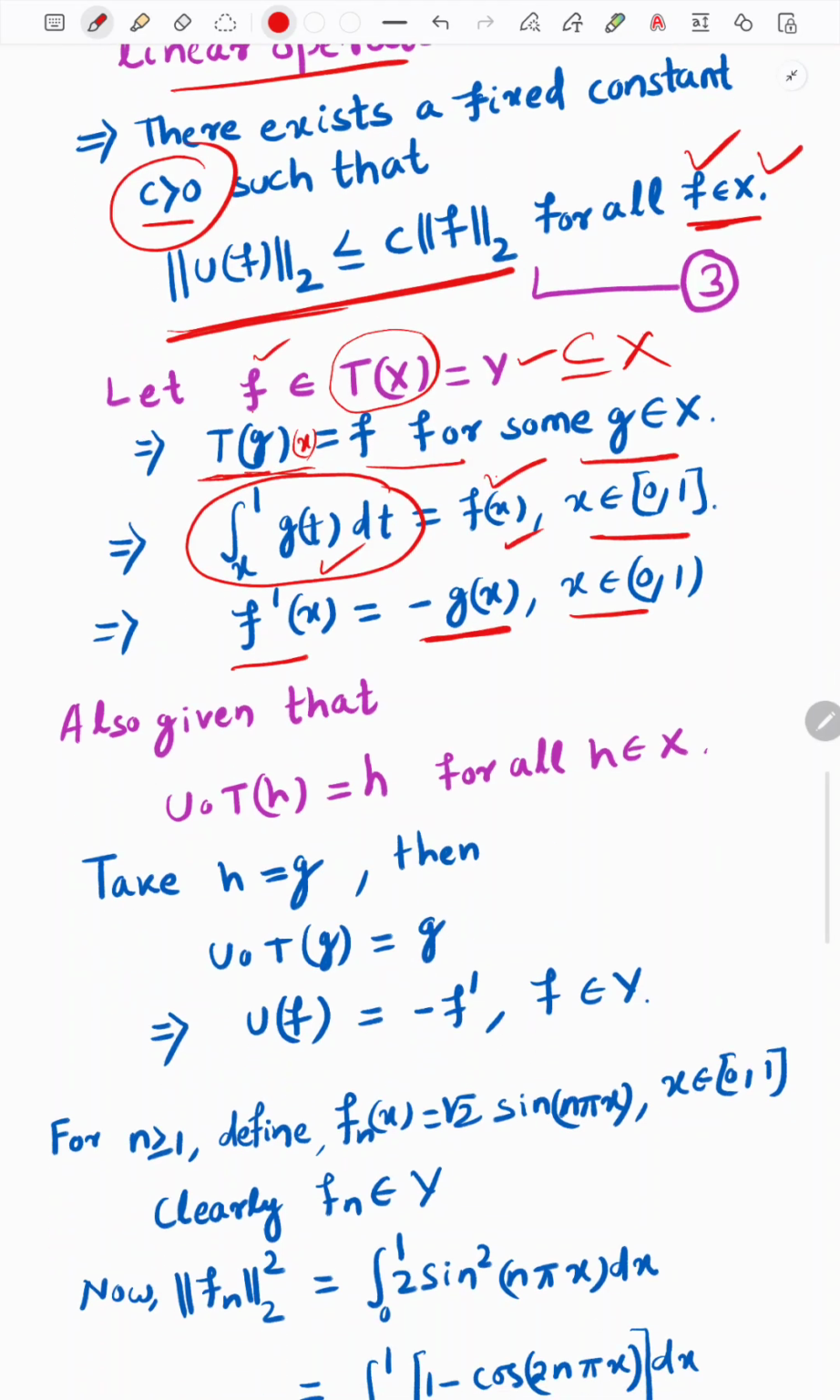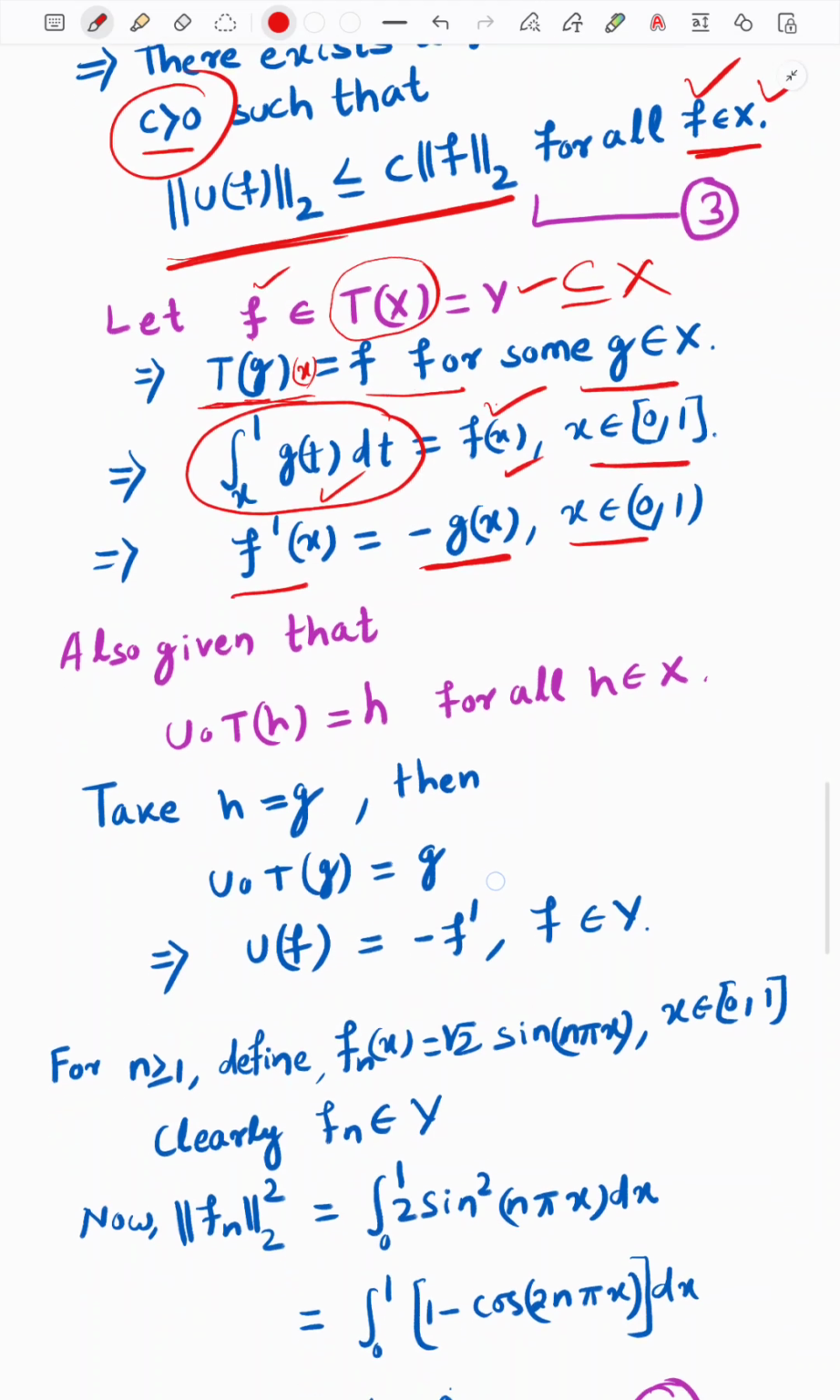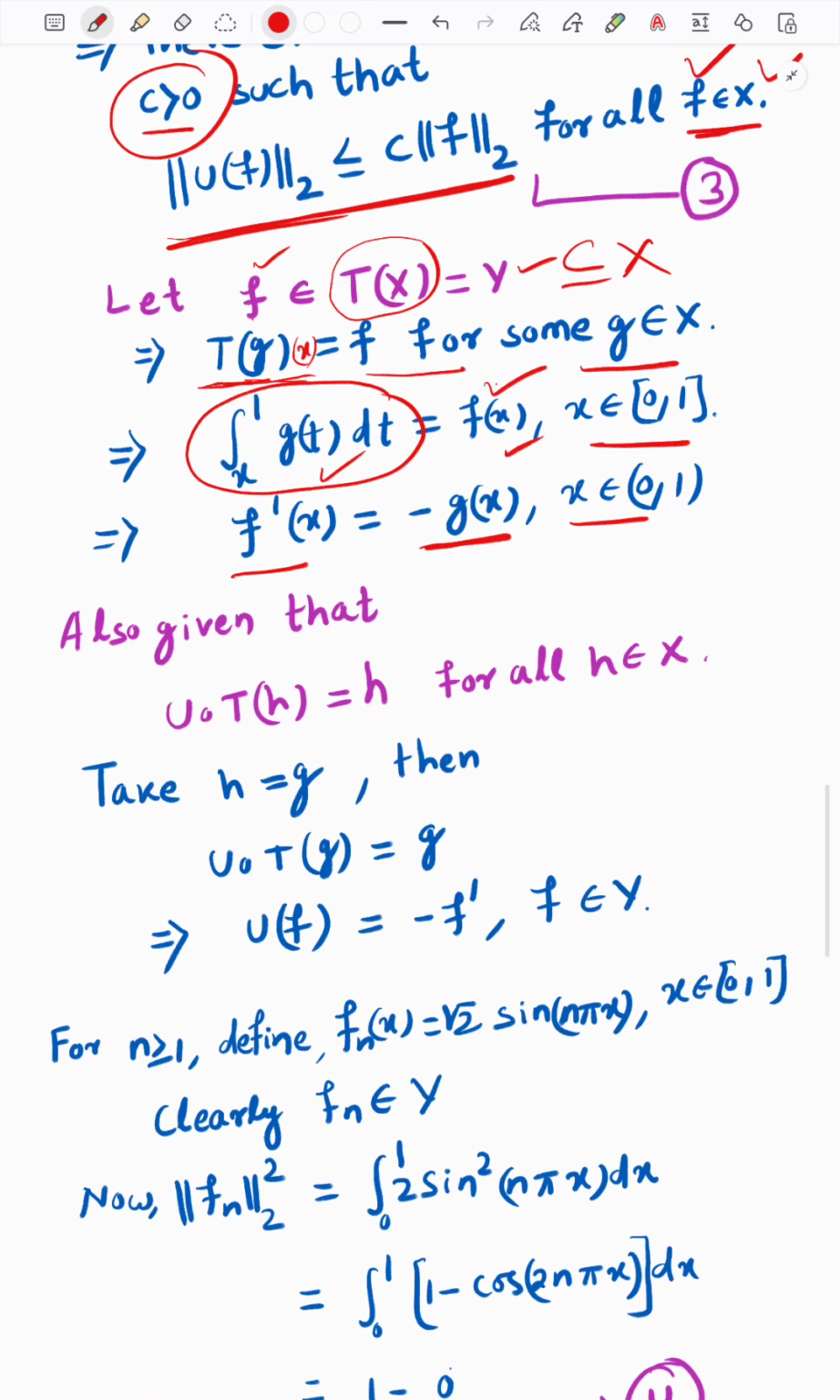Okay, it is coming from the fundamental theorem of calculus. Also, what is given in our question, given that U composition T is the identity map. So U composition T f gives what? f, because I is the identity map.